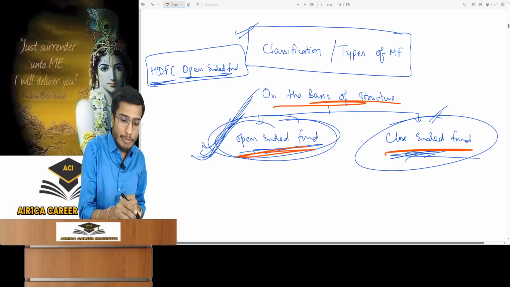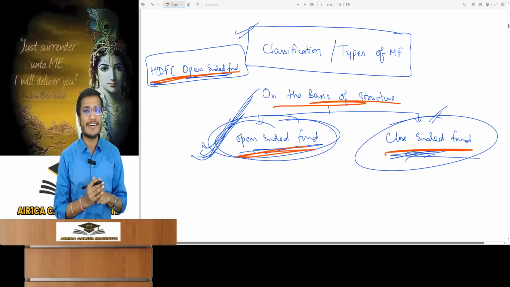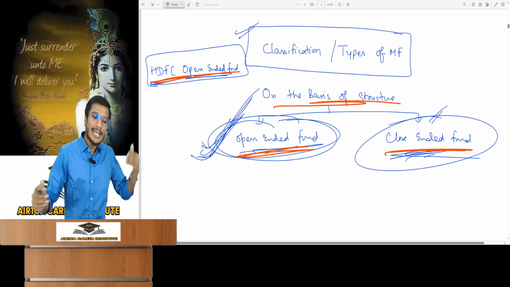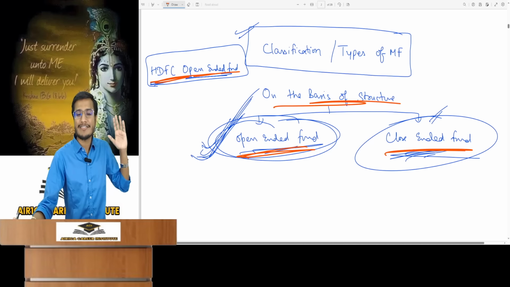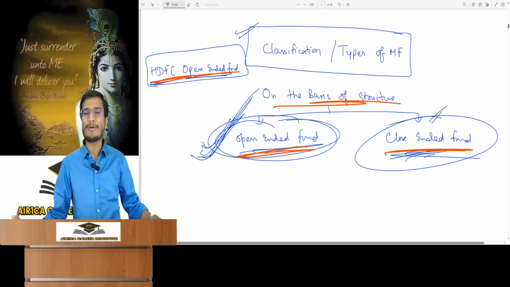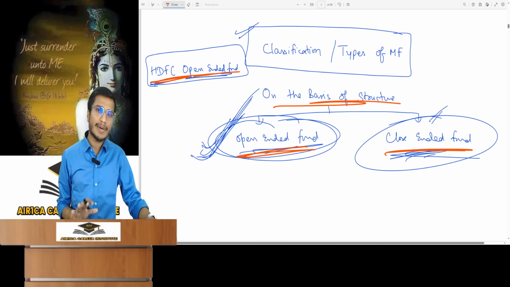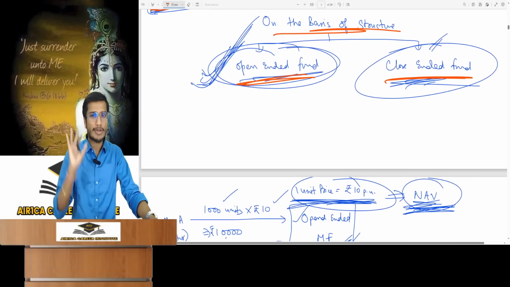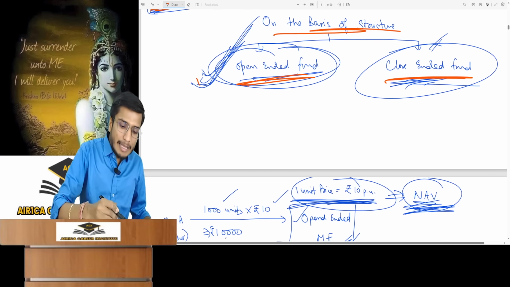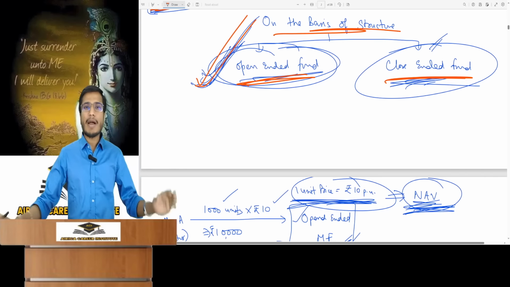Now when you go to the market, you will find a name like HDFC open-ended fund. Alright? So you should understand that it is an open-ended fund. But what are open-ended and close-ended funds? Now I will quickly tell you. Look, first we will specifically talk about open-ended funds.